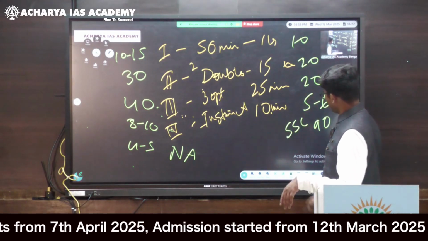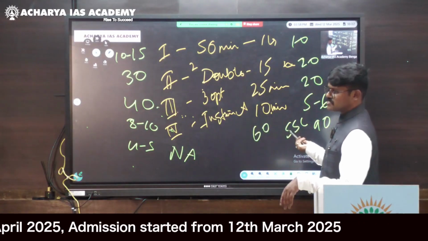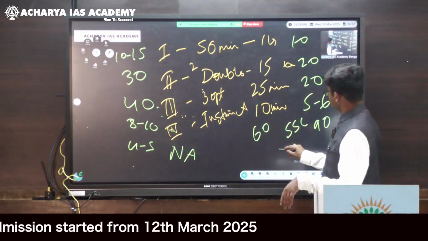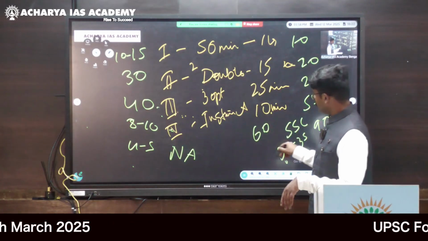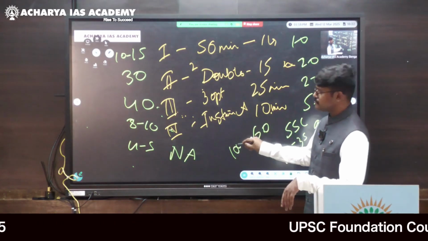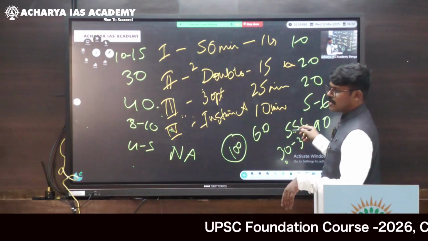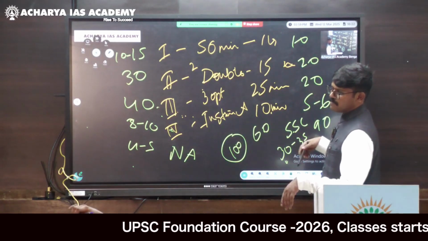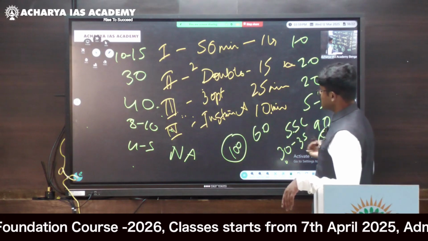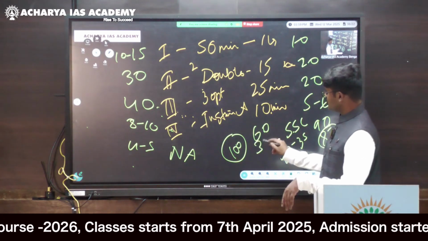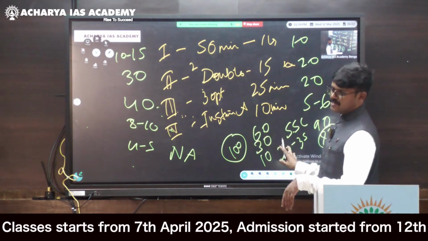And roughly how much you got? Ideally it should be 60, okay? 55 to 60. And roughly how much wrong you got? 30 to 35. So if you get 60, 30 correct, 120 minus 20, 100 marks. 55 correct is 110 minus 24, roughly around 87 marks. So your range will be 87 to 100. This is expected. 60, 30, 10 is expected from you.